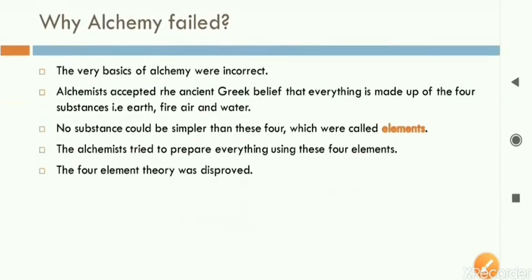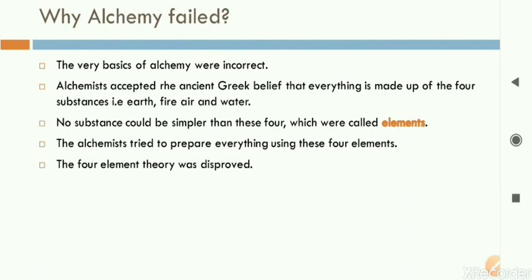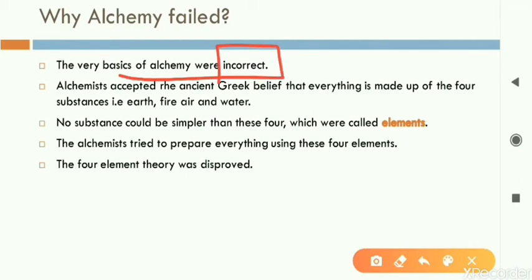Then people were working on two things. They were trying to convert iron into gold. Also, they were looking for the elixir of life. But why did they fail? Why could they not succeed? The reason is that they were moving in the wrong direction. Their basis was wrong. The basis of science at that time was wrong.